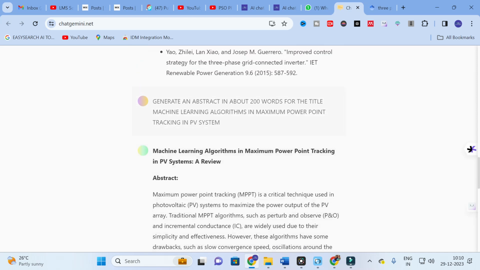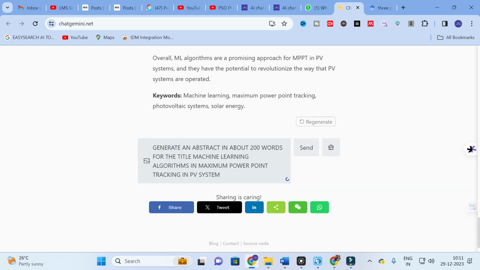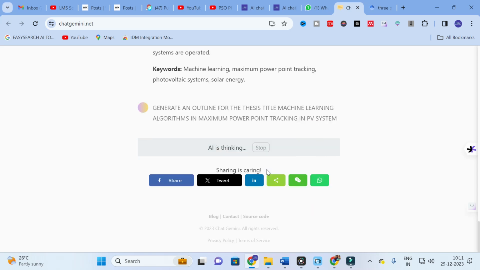So again I am going to use the same prompt here, and I am going to ask for an outline for a thesis. Here I copy and paste the content: generate an outline for the thesis title machine learning algorithms. I am going to give the same topic again. So in this prompt I have asked it to generate an outline for a thesis, and then click enter.